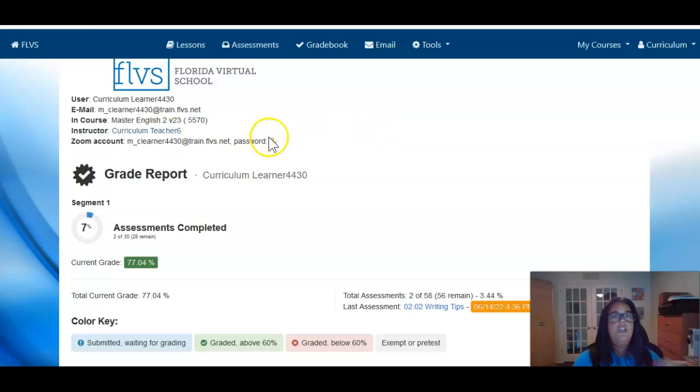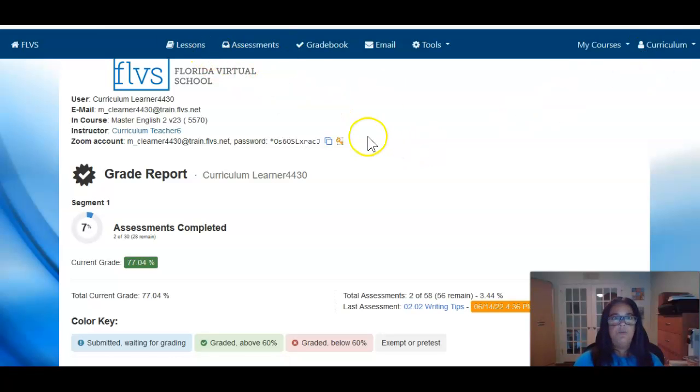Also, if you ever need to attend a live lesson, or if you're going to attend a tutoring with me, you'll need to use your Zoom account for FLVS. And that's what this will do right here for you, is use your Zoom account. Okay, so that's your login and password for any Zoom that you'll do with FLVS. And that's it. That's really your basics.